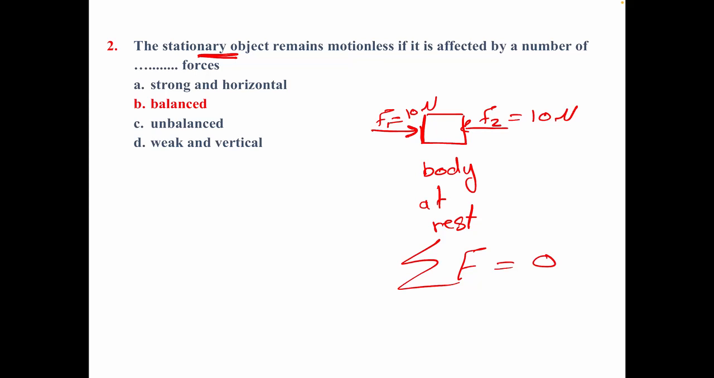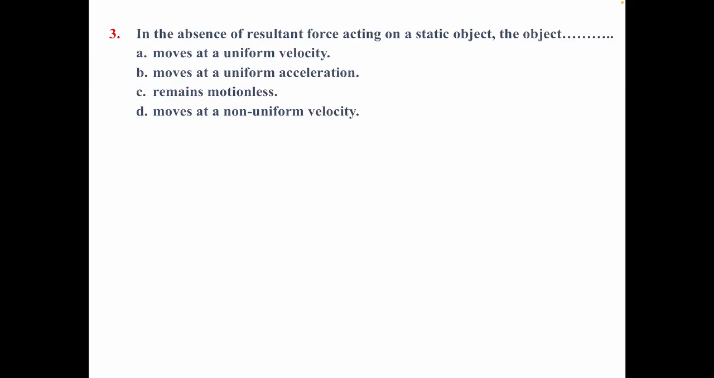Next one. 3. In the absence of resultant force acting on a static object, the object stays at rest. In the absence of resultant force means that the resultant force, or summation of force, equals 0. Static object, the body at rest, will move or not move? No force acting on a body at rest. So what happens to this body? I think that the body remains motionless.